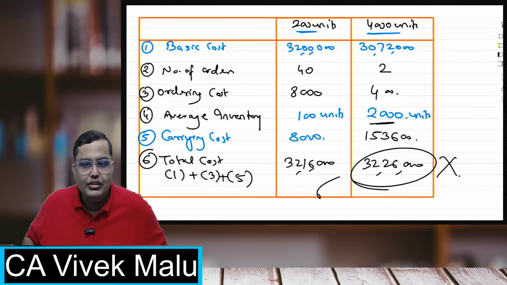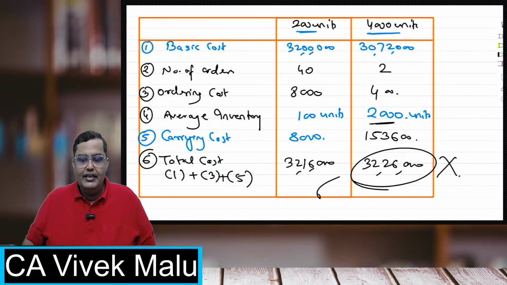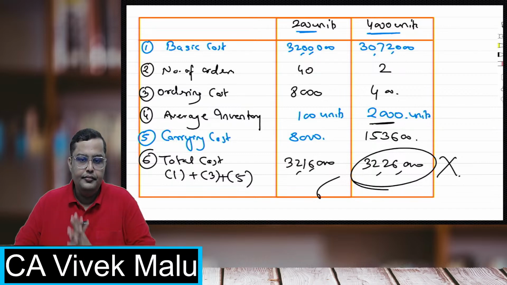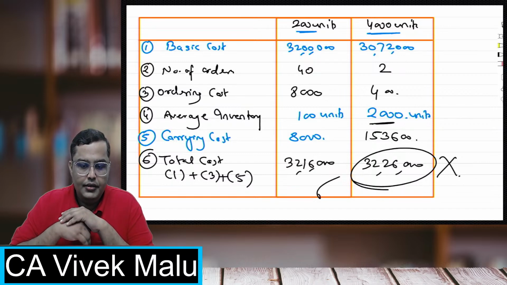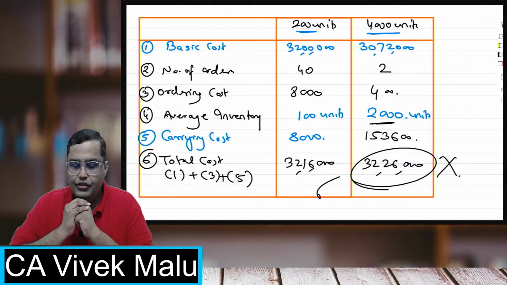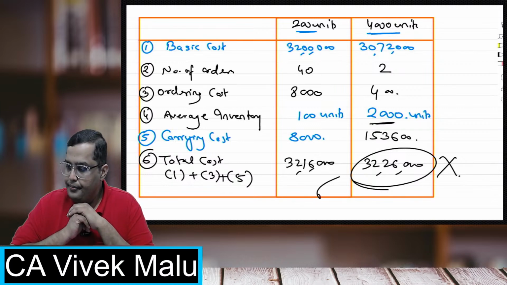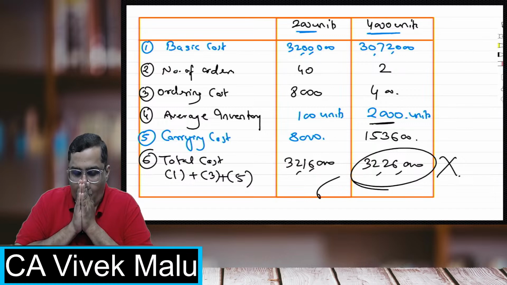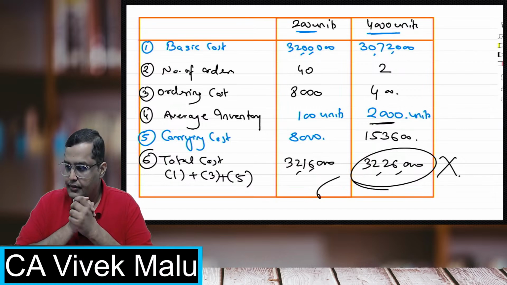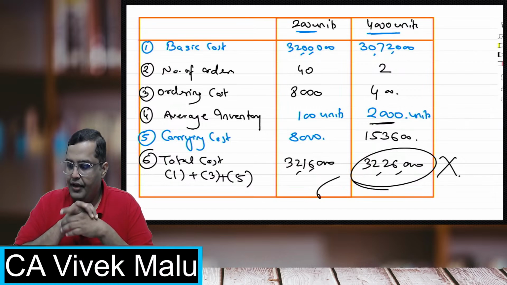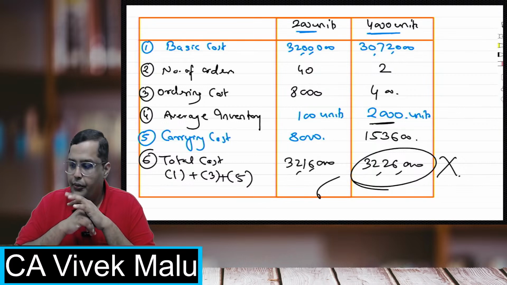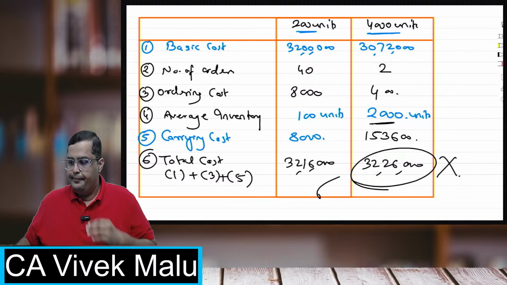Everybody understood this concept? Understood this entire problem? If you have any queries, kindly ask. One query is there which I am going to address now.